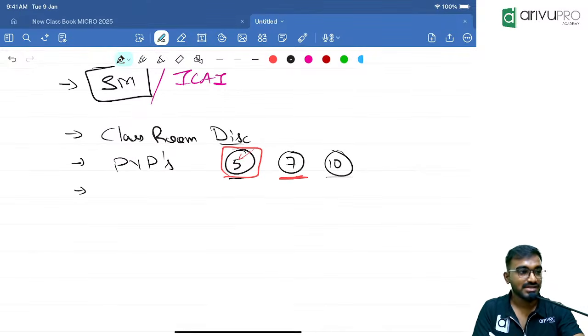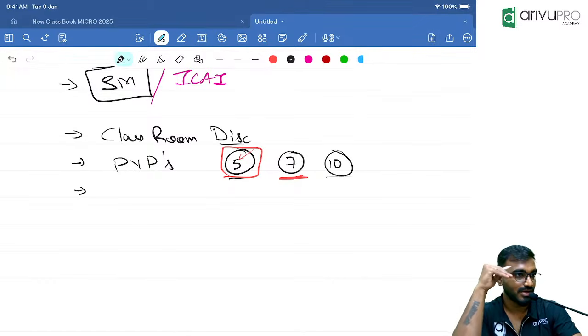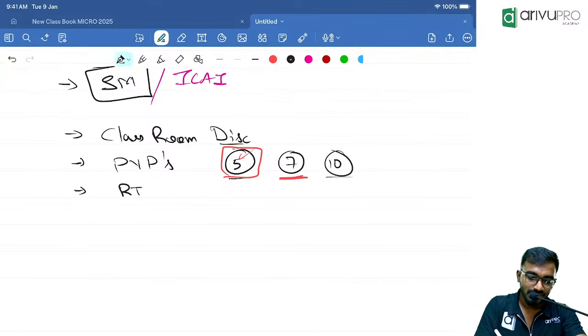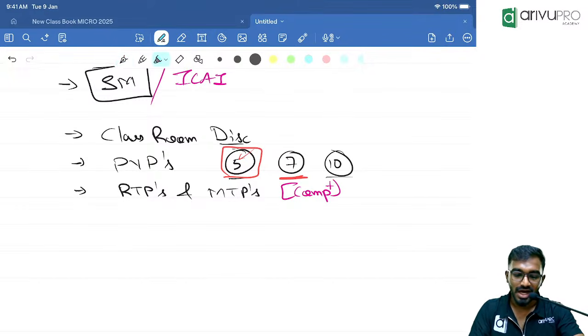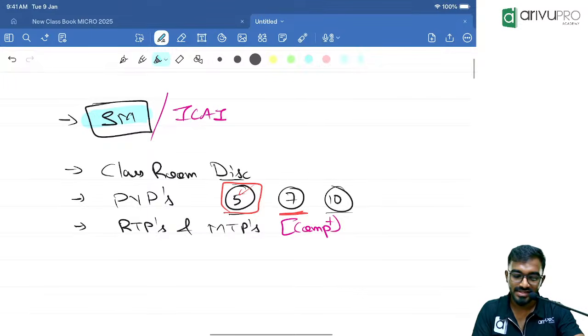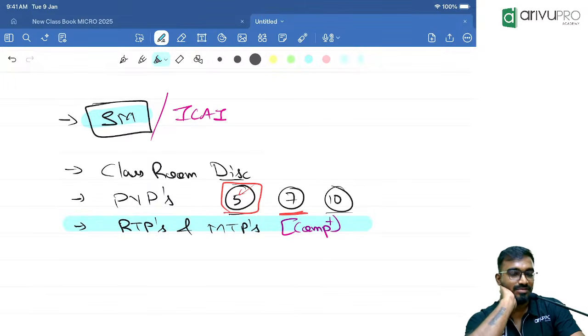Along with this, last but not the least, this is the most important. This is where many of you will ignore, and you should never ignore it. RTPs and MTPs. Now I have a compiler document which you can download from the ArivuPro website. So these are the two things that you will be downloading from the ArivuPro website or app. One, my study material. Second, the RTP MTP compiler.